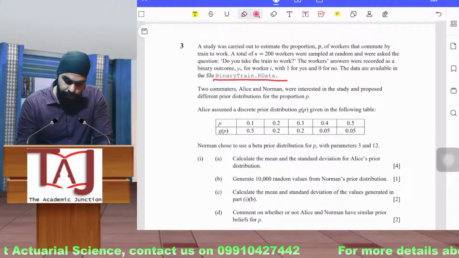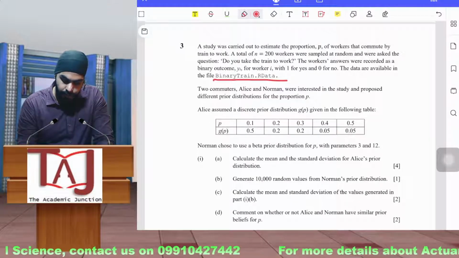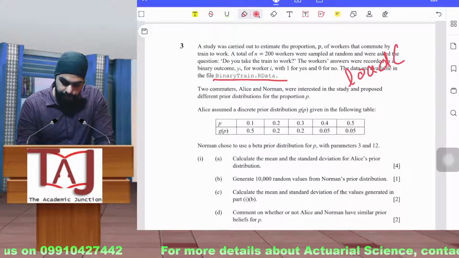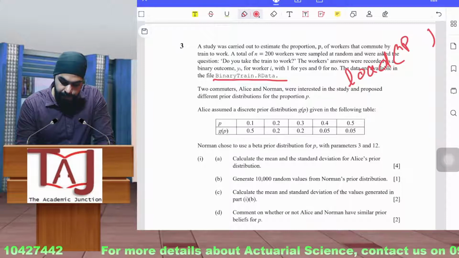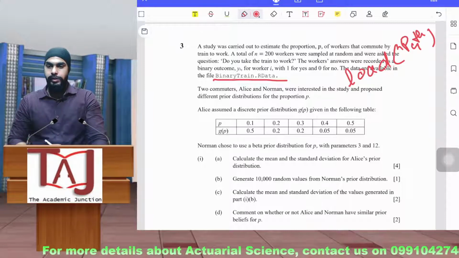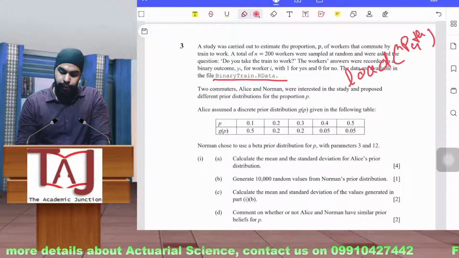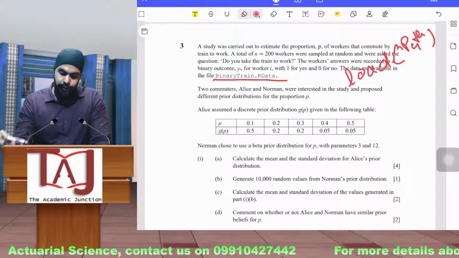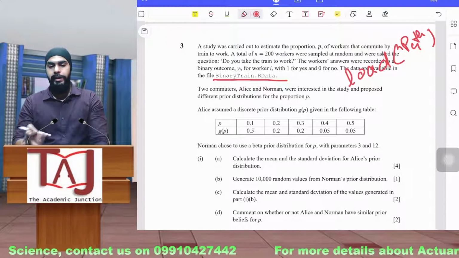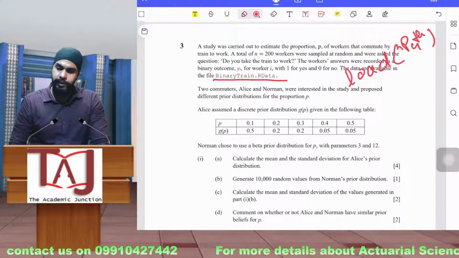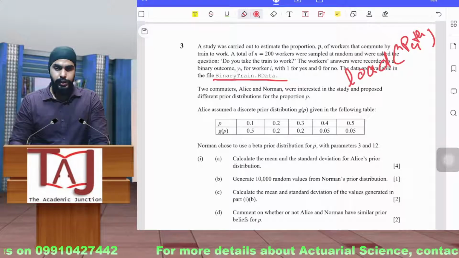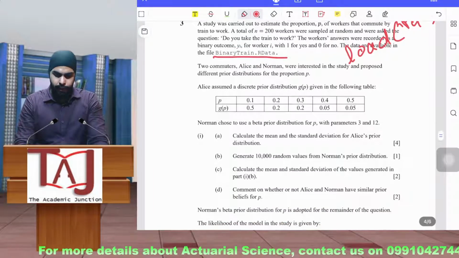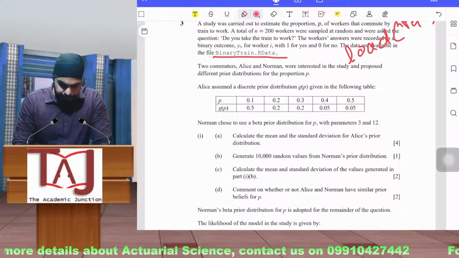Or there is a function, if you remember, we discussed in the doubt class, called load, and you have to pass the path. So you call the function load and pass the path of the file into that function, or you can just double click and it will open in the RStudio window. This way you can open this file, and this is something that we already covered in the doubt classes that we had.